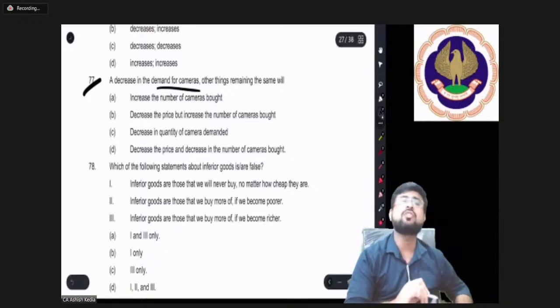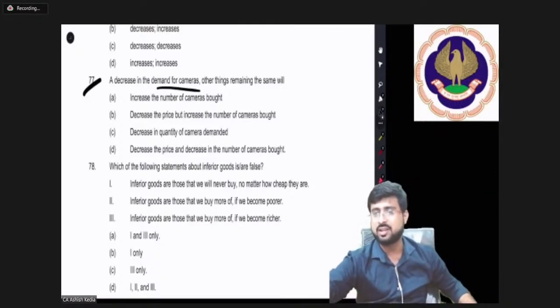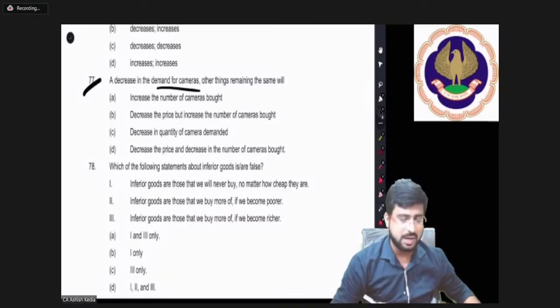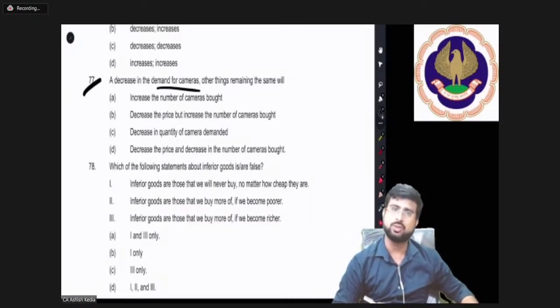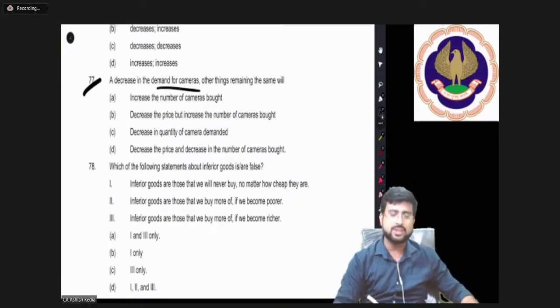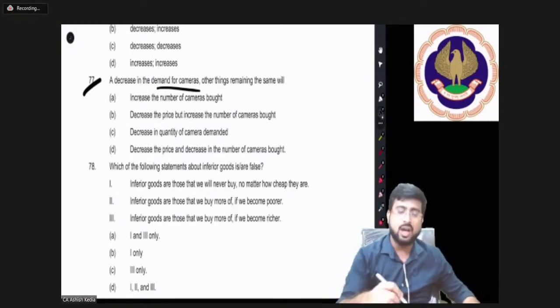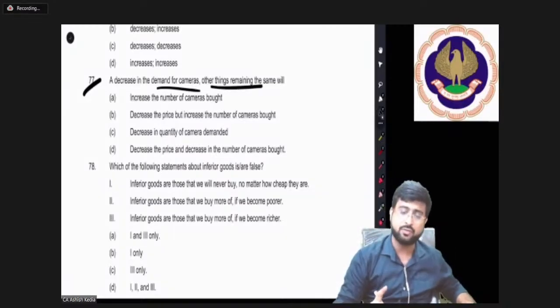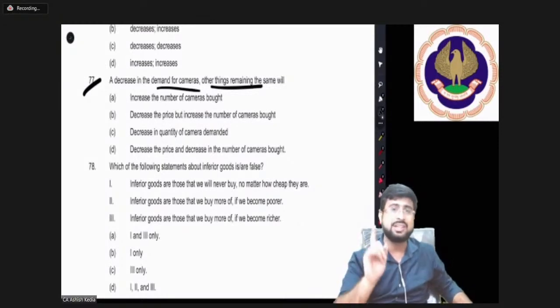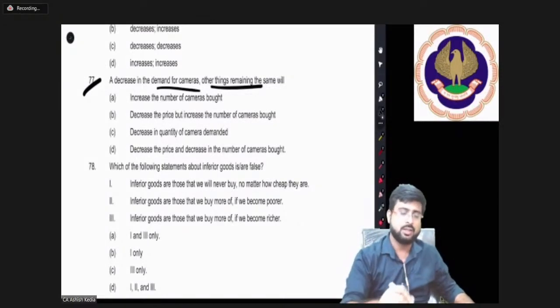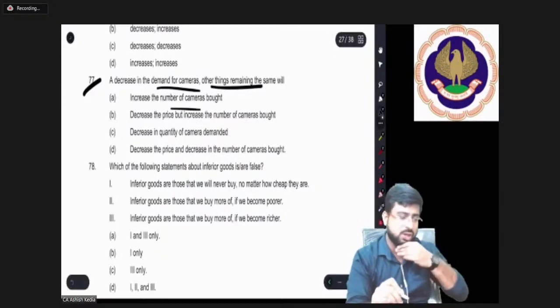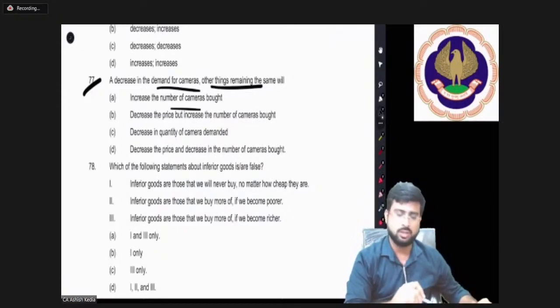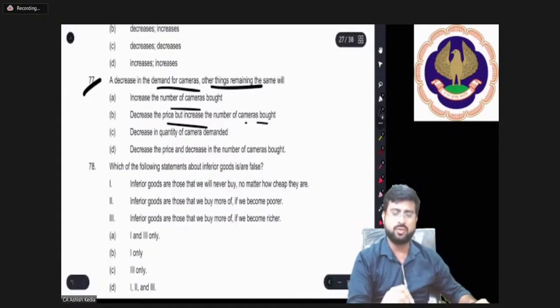A decrease in demand for cameras. Oh wow, so the question is from demand. Demand for cameras has decreased. Now what they're saying is: a decrease in demand for cameras, other things remaining the same. What will happen, they're asking. Increase the number of cameras bought, decrease the price but increase the number of cameras bought.